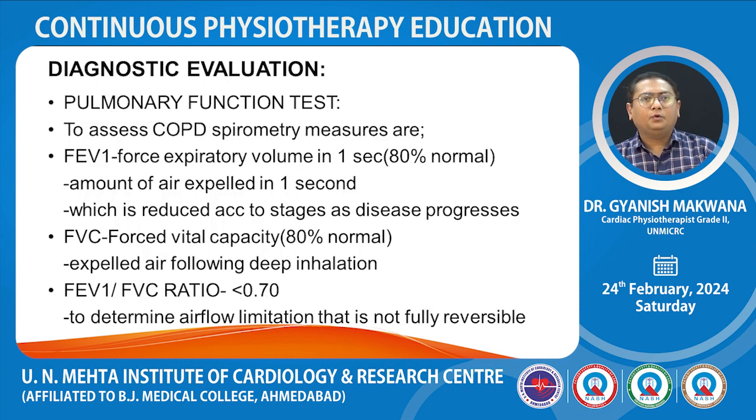Now, diagnostic evaluation. Pulmonary function test to assess the COPD spirometry measure are FEV1, FVC, FEV1 FVC ratio. FEV1 is forced expiratory volume in 1 second, which is reduced according to stages as disease progresses. Normal is 80%. FVC, forced vital capacity, expel air following deep inhalation, and FEV1 FVC ratio less than 0.70 to determine airflow limitation, and that is not fully reversible.